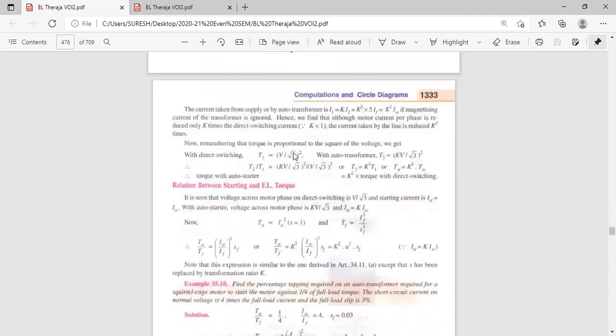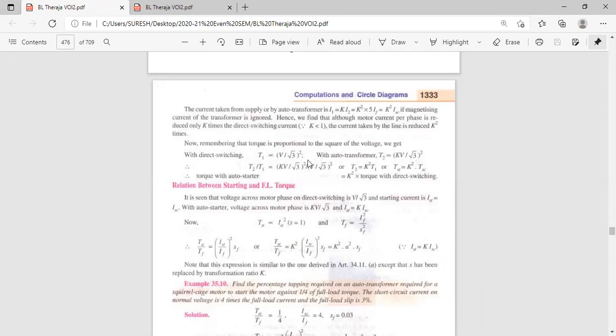Torque is proportional to E squared. In place of V, I am taking K into V, because in an auto transformer the voltage is reduced by K times. K lies between 0 and 1, the transformation ratio K. How much is the voltage reduced? K into V by root 3, whole square. Root 3 whole square means divided by 3 we will get.